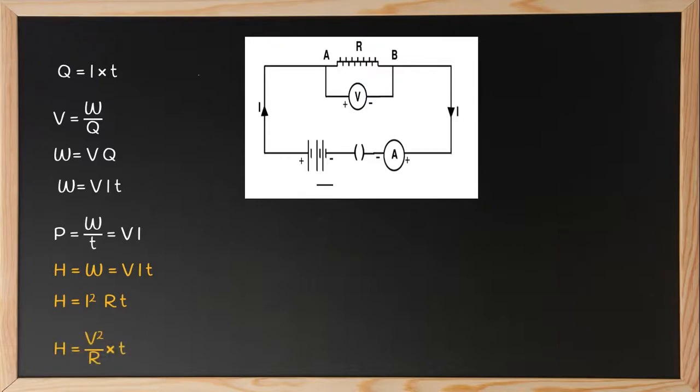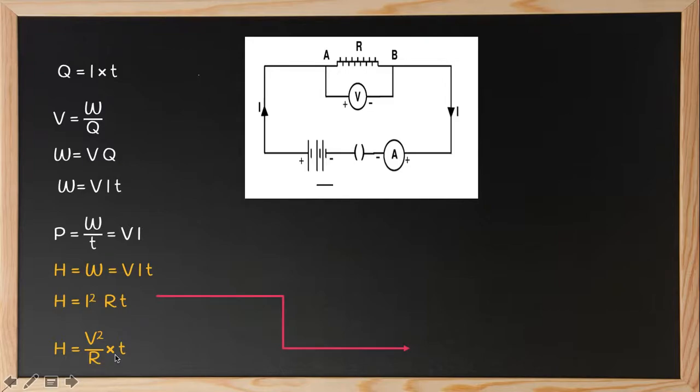This can also be written as H is equal to V square by R into T. Now how did we get this equation? Just substitute the value of I from Ohm's law in I square. According to Ohm's law, I is equal to V by R. So substitute V by R in I square, which is V square by R square, into RT. So R and R square cancel to give V square by R into T.